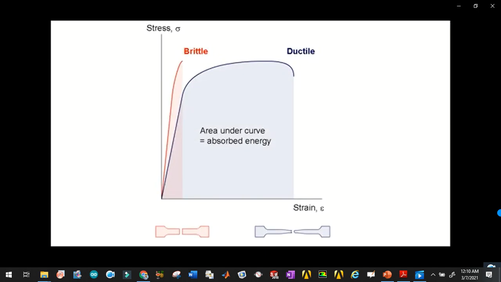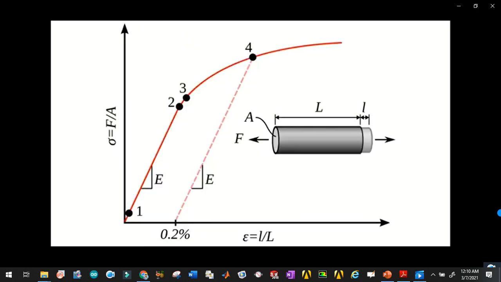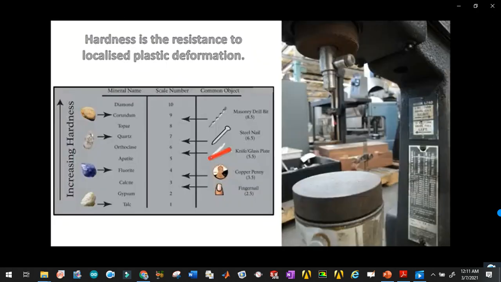Ductility. As previously mentioned, the ductility of a material is linked to its ability to undergo plastic deformation. This is affected by the number of slip planes within the crystalline structure, as well as the number of dislocations, impurities, and perfections. Elasticity. The modulus of elasticity can be calculated from the gradient of a stress-strain curve up to the elastic limit. It describes the amount of deformation a material can be subjected to under load while still returning to its original shape afterwards. The value is higher for stiffer materials as the slope is steeper. Hardness. Hardness is a measure of resistance to localized plastic deformation, which can occur by either impacts or abrasion.